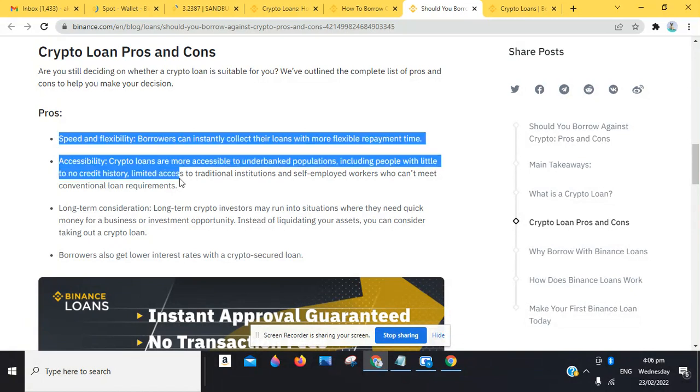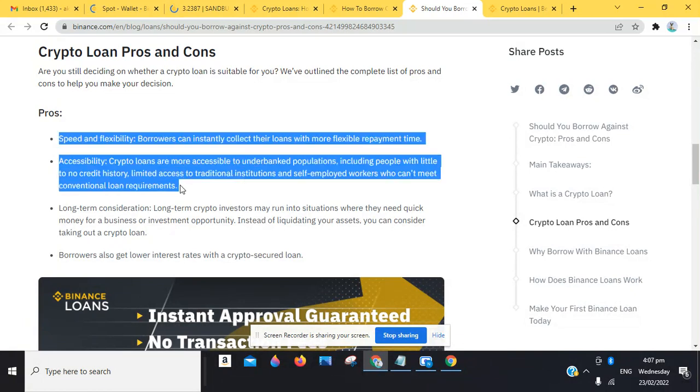Borrowers can instantly get their loan. So you can see you want to hedge against the time the market is currently moving. There's a pump in the market, so you want to buy into a particular token that is currently moving upward, on the bullish side. So you want to jump on the trend and make your profits and keep the rest. So that's it. You can jump on a particular trend, collect a loan, keep the profits